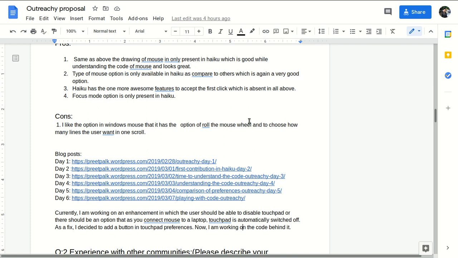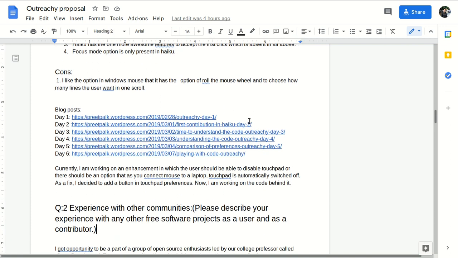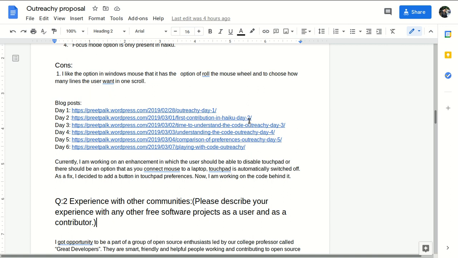You all should do that. This is my blog post, where I mentioned the links of my WordPress blog that I was writing at the time of my Outreachy, like how Outreachy day one was spent, or how I started my contributions. And my third contribution was to disable the touchpad.